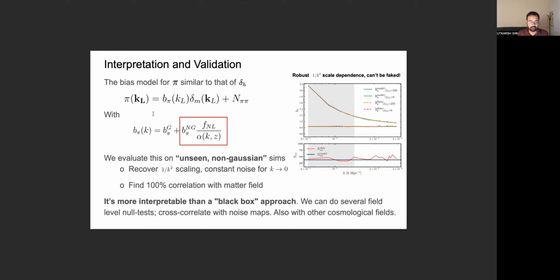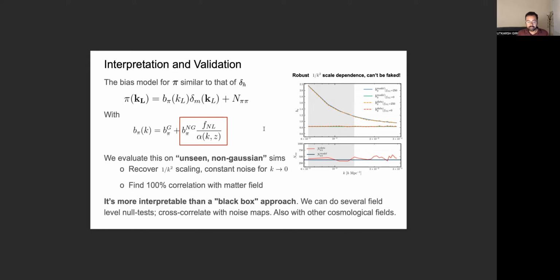And to validate this bias model, we run a suite of simulations where we set our FNL value to a non-zero value of 250. We run it forward using an N-body code, and we process it to produce the 3D matter field. And then we feed that 3D matter field to our already trained neural network to get an estimate of the phi field. And when we calculate the bias of the phi field, we recover that 1 by k square scaling that we expected based on our intuition. And so this 1 by k square scaling is similar to what we had for the halo density field. And this is the signal that we are now going to use in a very analytical framework to constrain FNL.